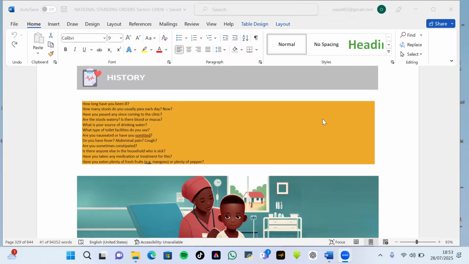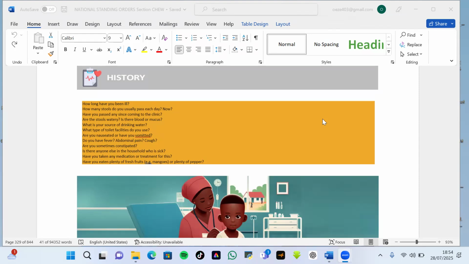Hello. In today's section, we will be looking briefly at the current national standing orders prepared by the Community Health Practitioners Regulation Board of Nigeria, alongside the National Primary Healthcare Development Agency. This all-important document, as emphasized, serves as a guide, but does not replace your clinical thinking as a clinician.